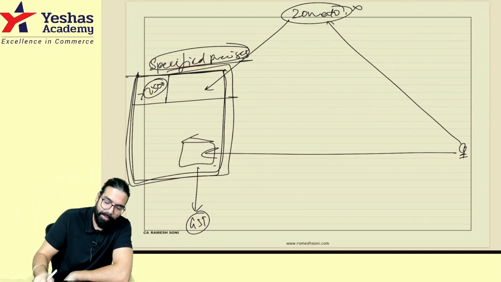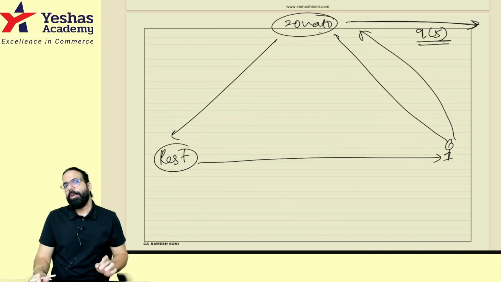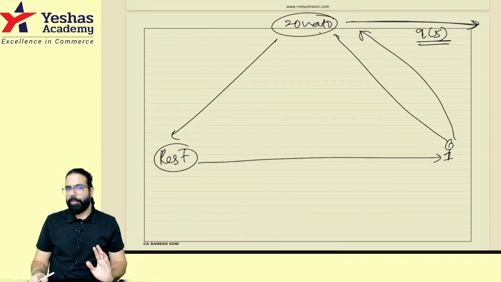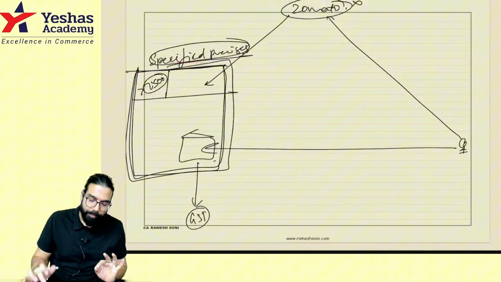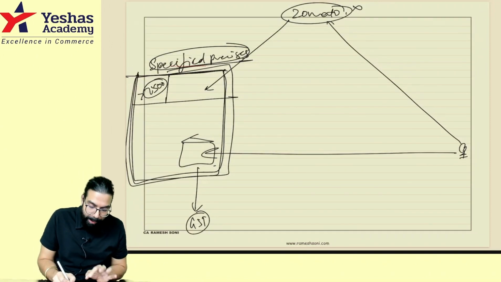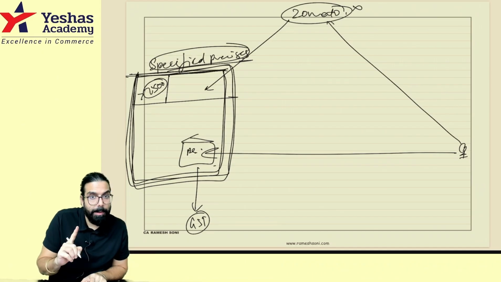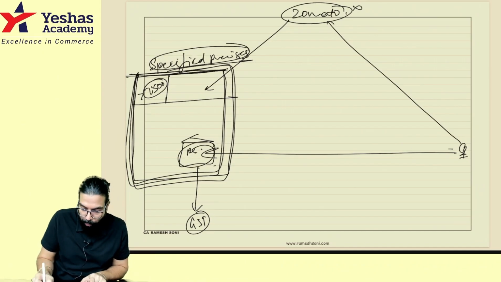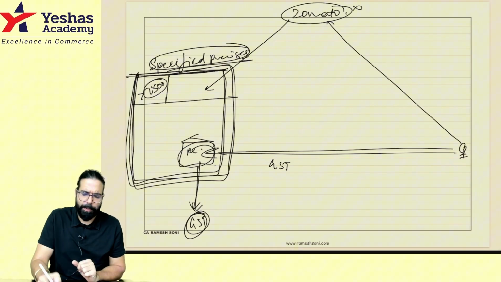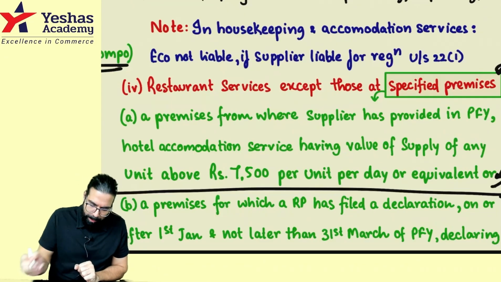Okay sir, done. Point is clear. Generally, for restaurant services, the e-commerce operator pays the GST under section number 95. But if the restaurant is located in a specified premise, then remember that the restaurant will have to collect the GST and pay the GST to the government. Done, sir. This point is clear. Let's go ahead.